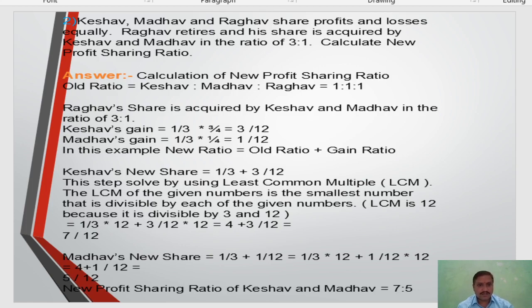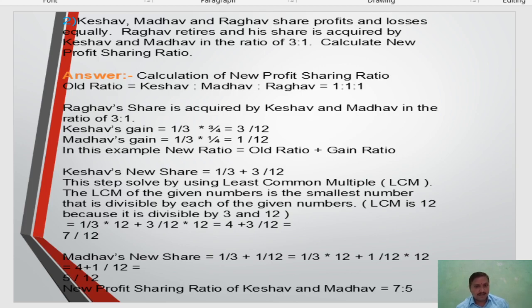So 1/3 plus 3/12. In this case, when adding or subtracting and the denominator is not the same, we take help of the LCM in mathematics. This step is solved by using the least common multiple, LCM. The LCM of the given numbers is the smallest number that is divisible by each of the given numbers.